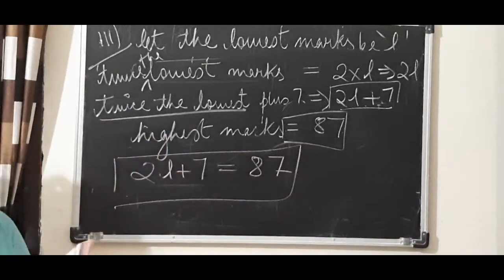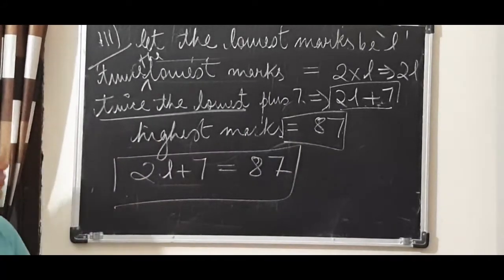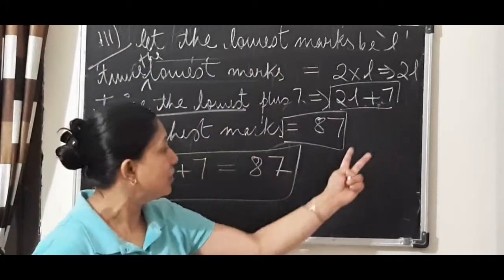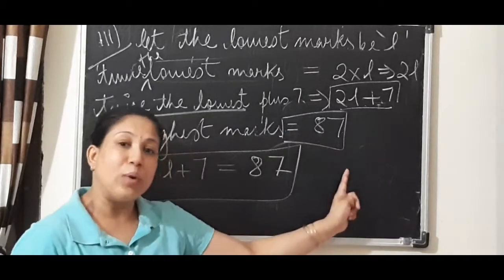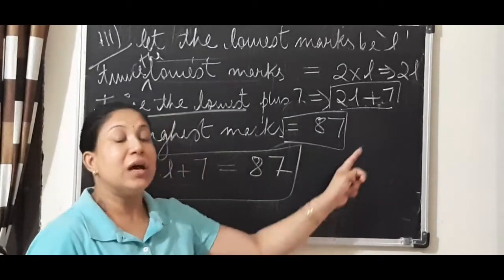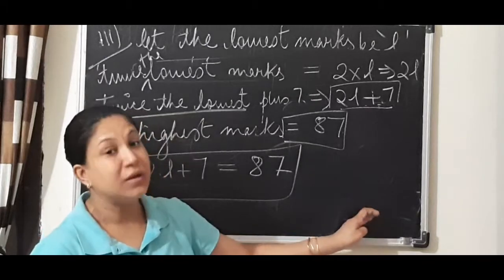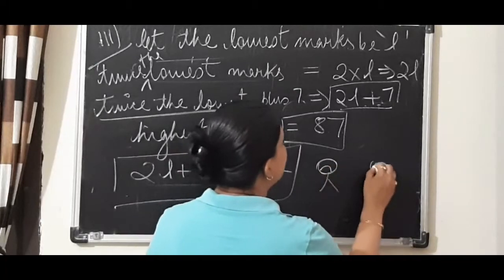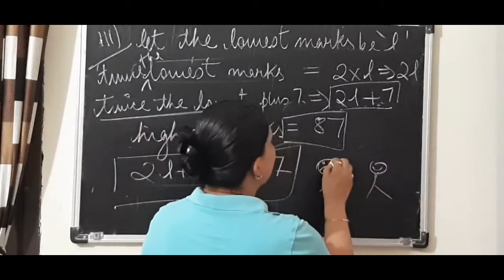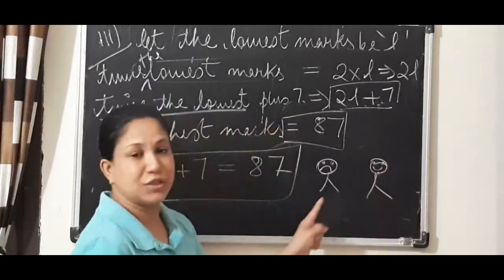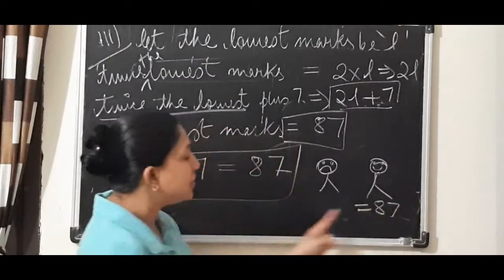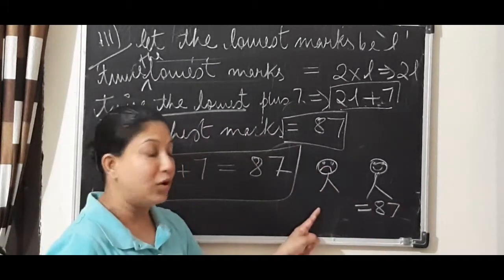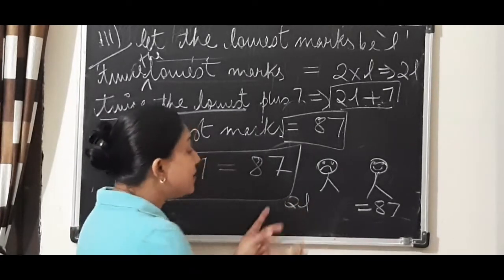Is it clear, children? So, this is the solution and equation form for the given statement. I am repeating here. See what happened in this question. They were comparing two children. One got highest and the other got lowest. The highest marks they have told is 87. But for the lowest marks, because they are comparing the highest marks of one child with the lowest mark of another child, they are saying that the highest value, if you compare it with the lowest marks child, will be twice the lowest mark.